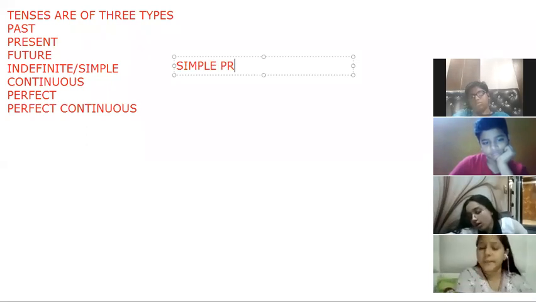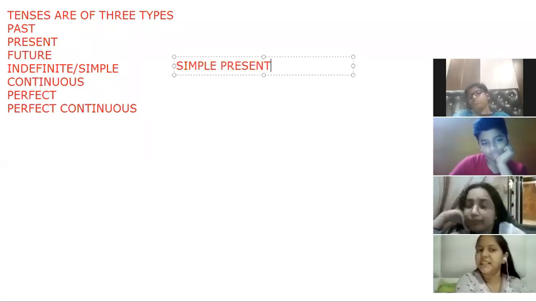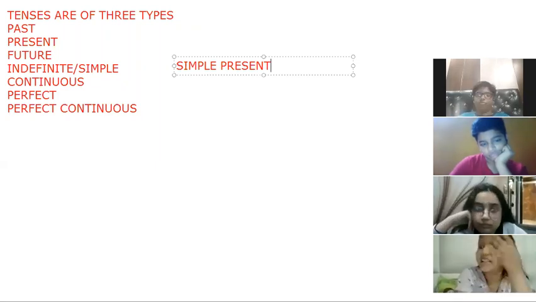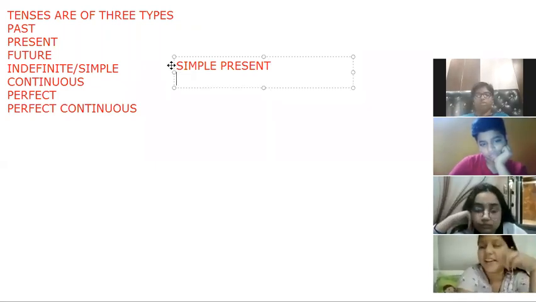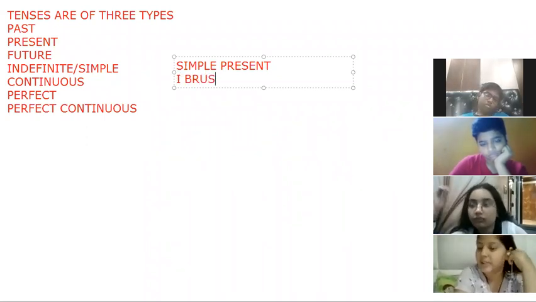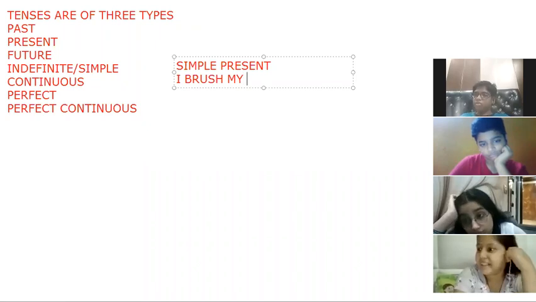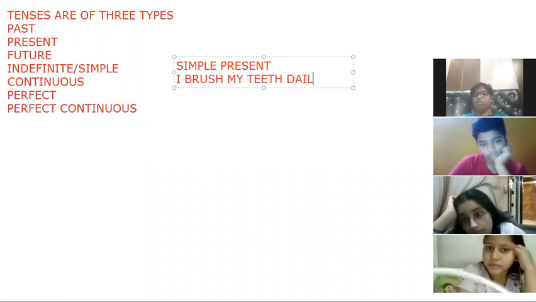Simple present is used when we are talking about the present moment, whatever work is going on, or habitually going on. Like I can give you an example: I brush my teeth daily. So it is simple present.